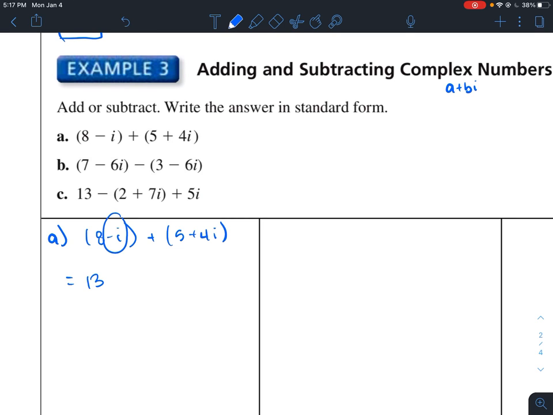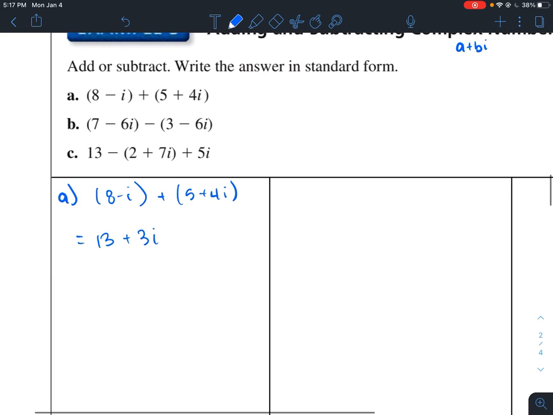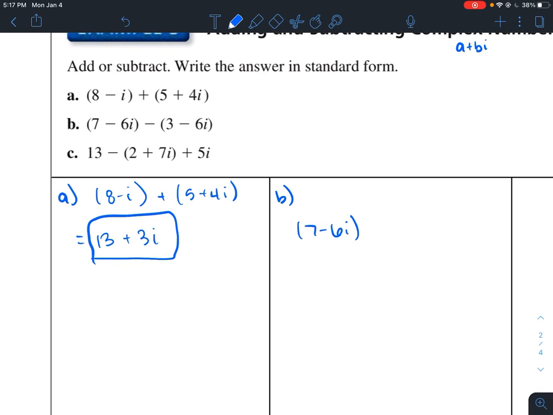Here I have an imaginary unit of negative 1. Here's an imaginary unit of positive 4. So when I add them together, I get 3i, because negative 1i plus 4i is 3i. And there you go. It's as simple as that. For B, I have a complex number of 7 minus 6i minus 3 minus 6i.